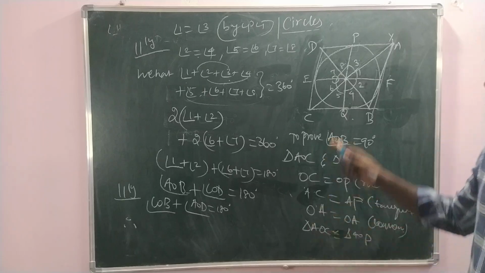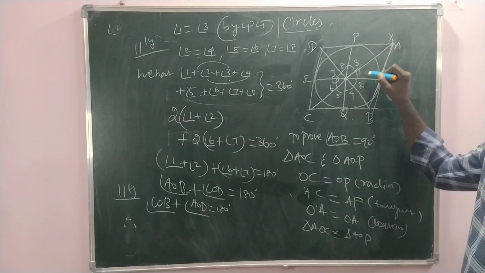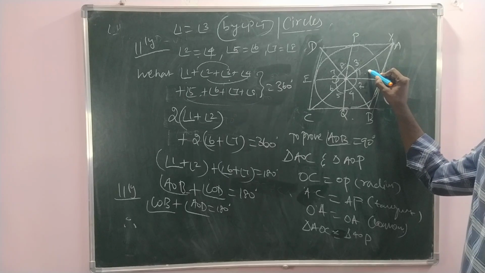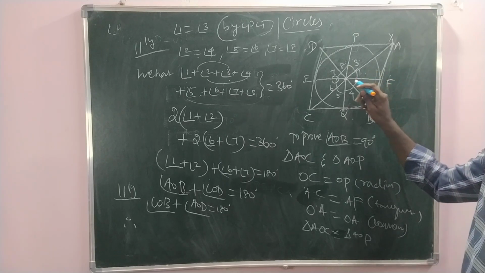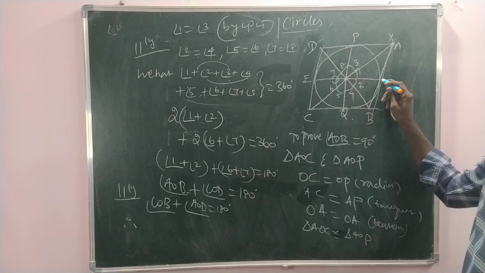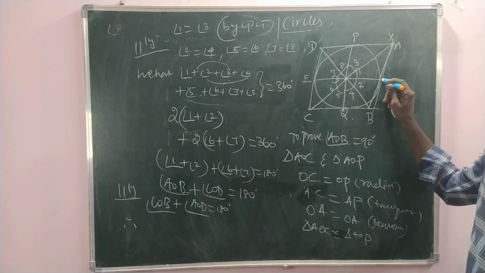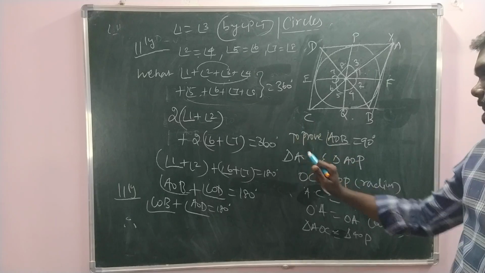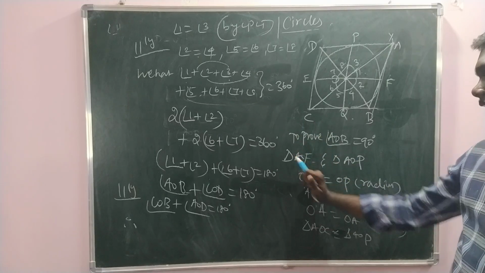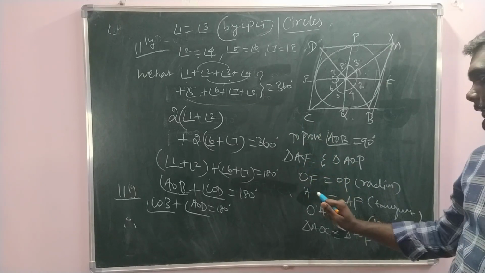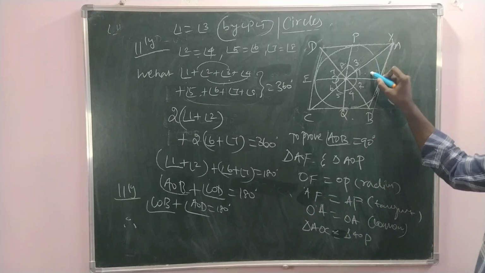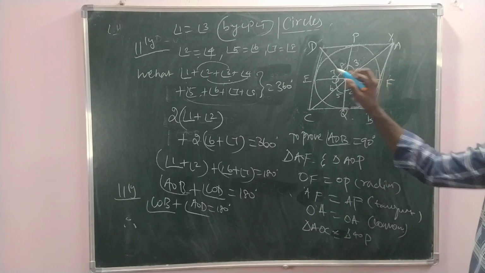See, in the first question we proved that 1 plus 2 is 90 degree. How we proved? Using congruency. This is a construction we made. This is not given in the question. After making the construction, we have taken these two triangles, and we proved 1 is equal to 3.